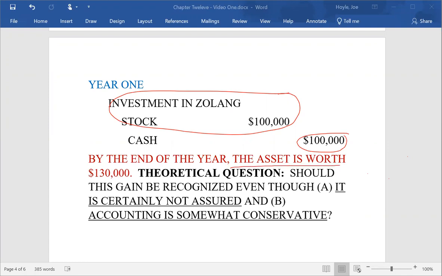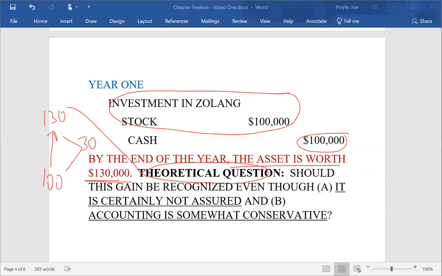The asset is worth $130,000 at the end of the year. And I wanted to ask a theoretical question here. We know that it was bought for $100,000. That's easy. We know that the value has gone up to $130,000. So the value has gone up by $30,000. Can you report that $30,000?